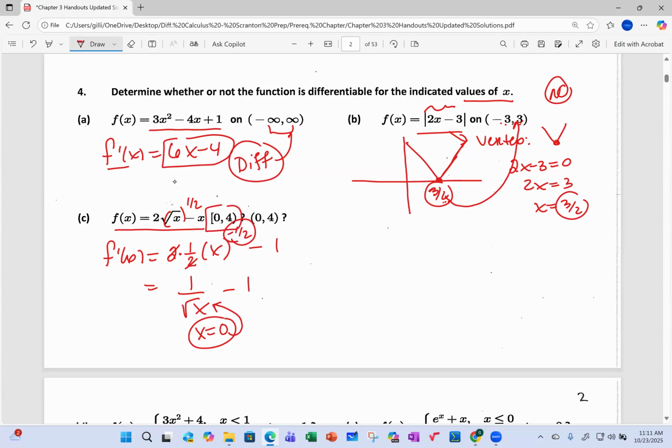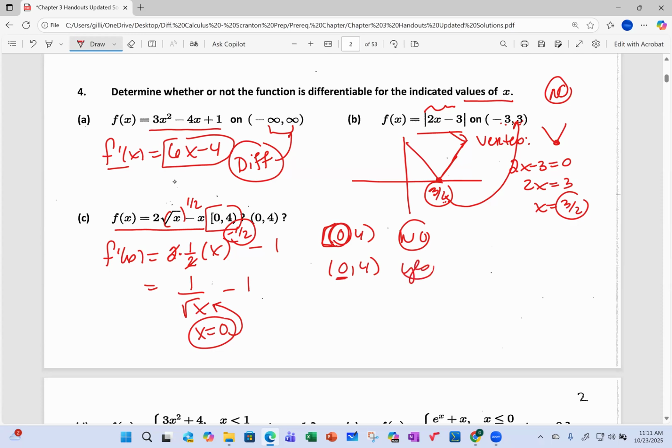So is the function differentiable on the closed interval from 0 to 4? No, because 0 is being included. When you have a bracket, 0 is included. When we have an open circle, 0 is not being included.